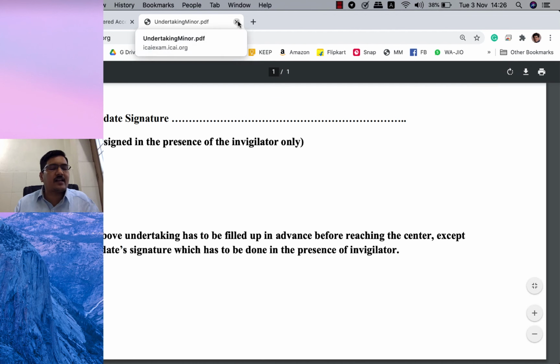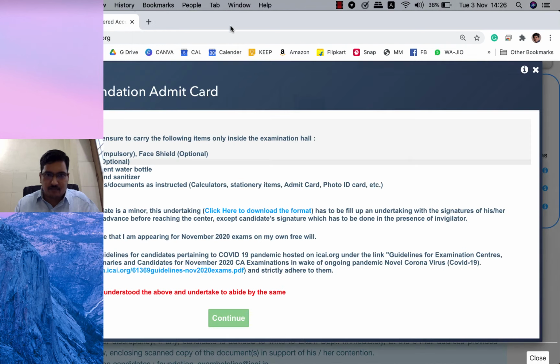This is the undertaking required to be given by a minor. If you are not a minor, it's not required. So you take the printout of that format, fill all the details, go to the examination hall, and you need to surrender the undertaking to the invigilator.